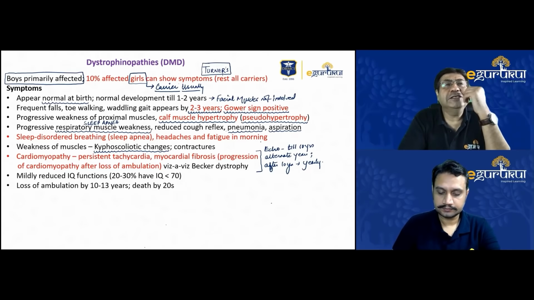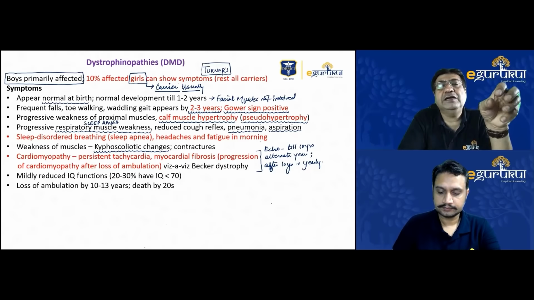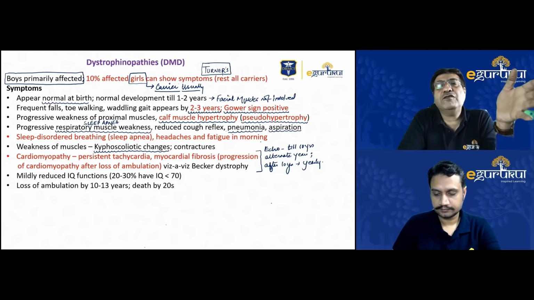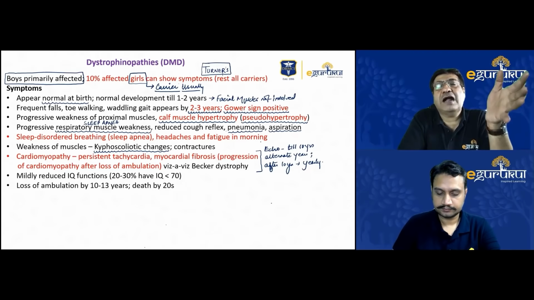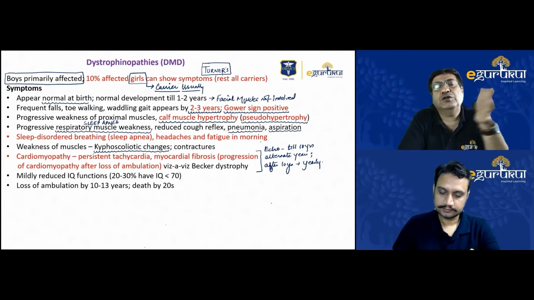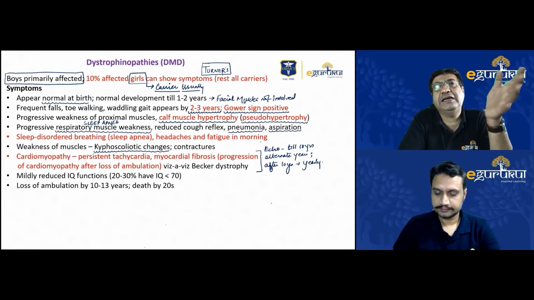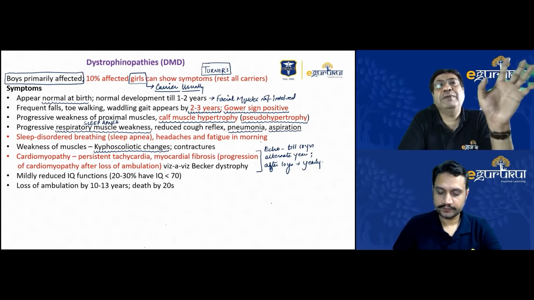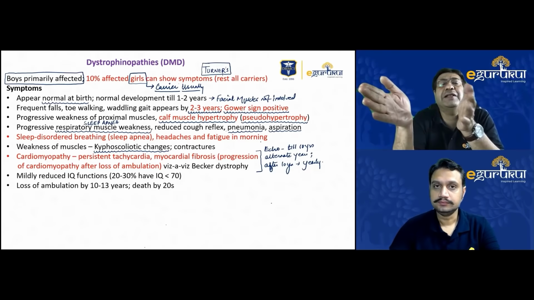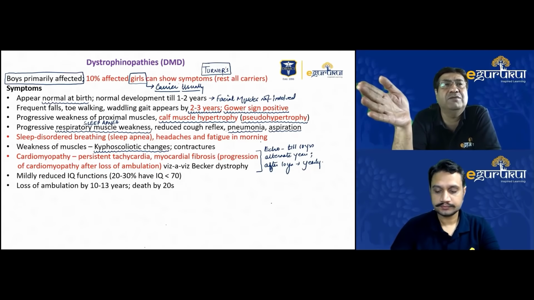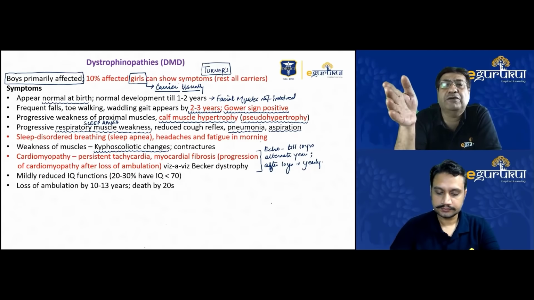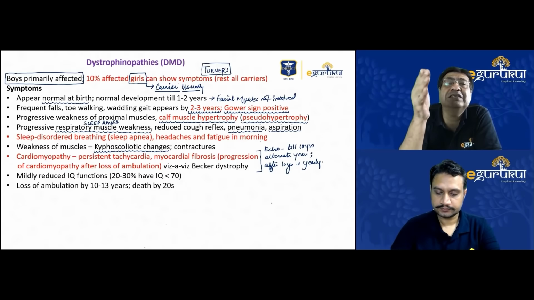Now, a major difference between DMD and Becker's dystrophy in terms of cardiomyopathy is that in DMD, the progression of cardiomyopathy usually becomes more severe after the child has become independently non-ambulatory. That means he's now no longer able to walk. Then the findings of cardiomyopathy start to become worse. But in the case of Becker's dystrophy, the findings of progression of cardiomyopathy are known to develop much earlier.